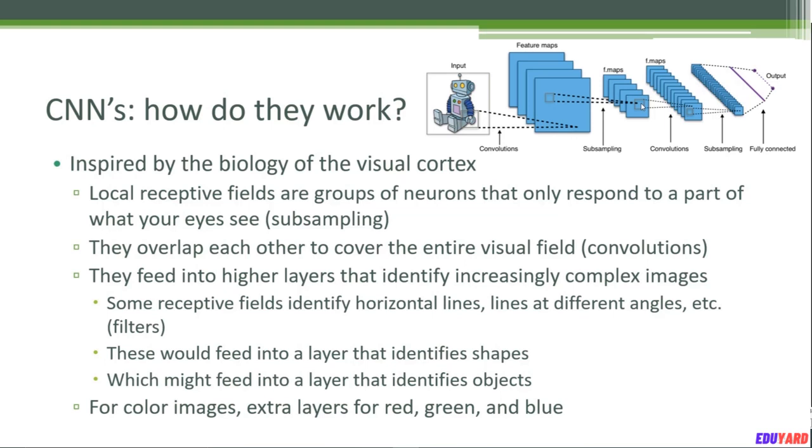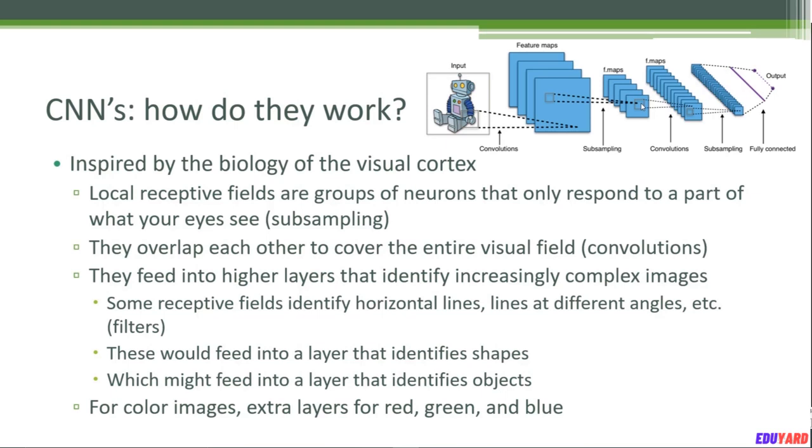We call these local receptive fields. They are just groups of neurons responding to a part of what your eye sees. It samples the images coming in front of your retinas and has specialized groups of neurons for processing specific parts of the field of view that you see with your eyes.